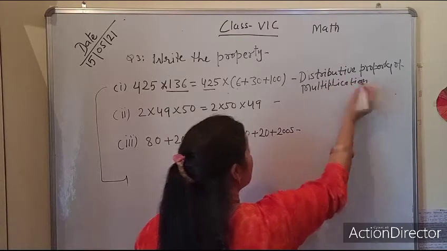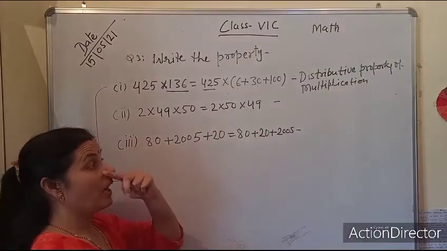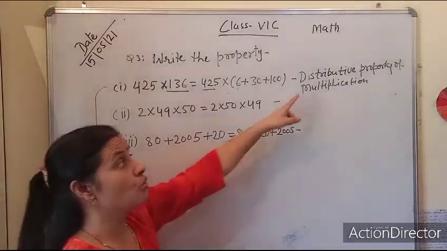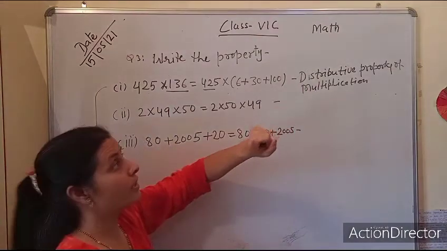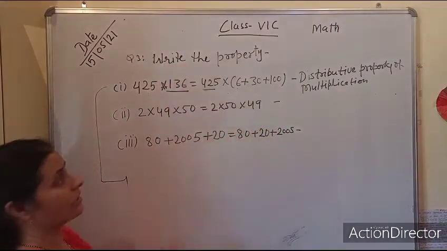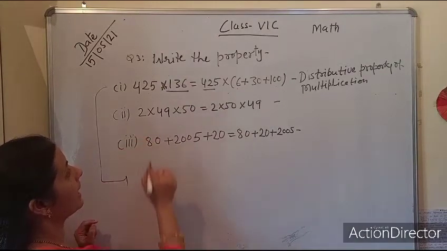Understood? It should be written multiplication. Which operation are you going to perform? Which operation are you doing? You need to mention that operation. Distributive property of multiplication, because here we are doing multiplication. Understood?